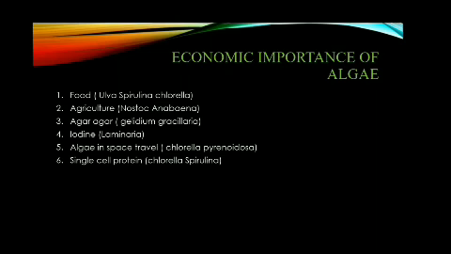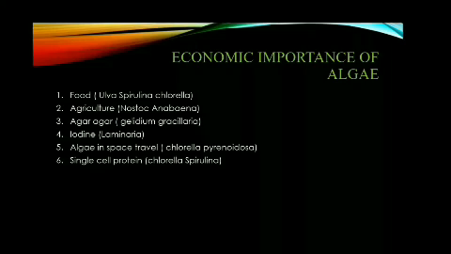Then agriculture. In the agricultural field, some algae play a vital role. Nostoc and Anabaena are algae involved in the process of atmospheric nitrogen fixation. They fix atmospheric free nitrogen in the form of nitrogen compounds in the soil and enhance the fertility of the soil. Agar-agar is extracted from some red algae, namely Gelidium, Gracilaria, etc. This agar-agar is a jelly-like substance which is used as a culture medium in laboratories for the culture of microorganisms.